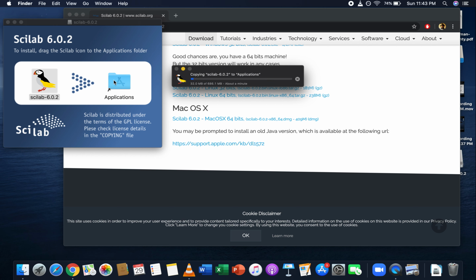Looks like about a minute left. Look at it zooming by. Less than a minute to go.